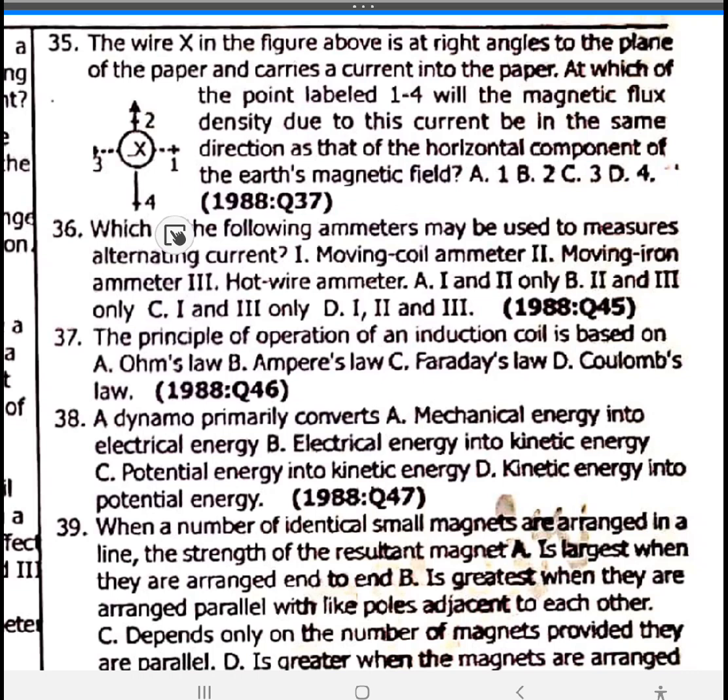There's a rule called the fist rule. I'm going to demonstrate it for you guys subsequently. We'll discuss that one on the group. That one is option C. Next: which of the following ammeters may be used to measure alternating current?